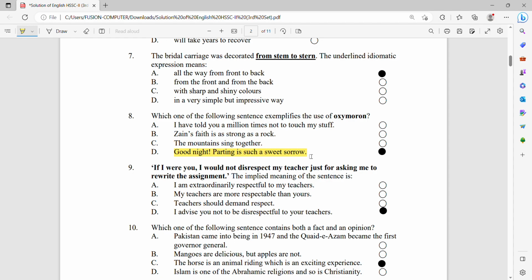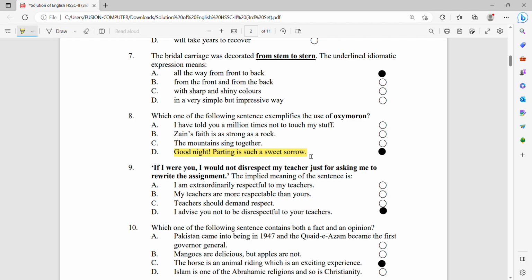Number 9, if I were you, I would not disrespect my teacher just for asking me to rewrite the assignment. The implied meaning of the sentence is: number 1, I am extraordinarily respectful to my teacher. Number 2, my teachers are more respectable than yours. Number 3, teachers should demand respect. Number 4, I advise you not to be disrespectful to your teacher.